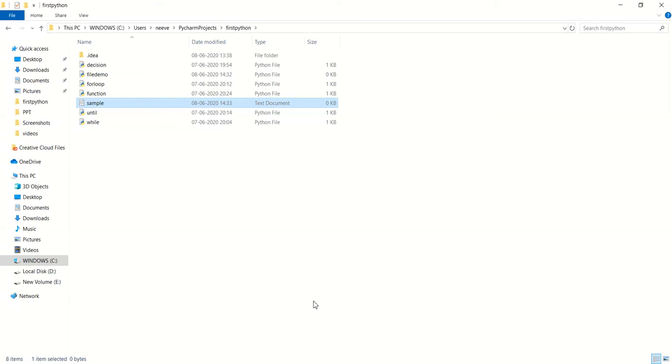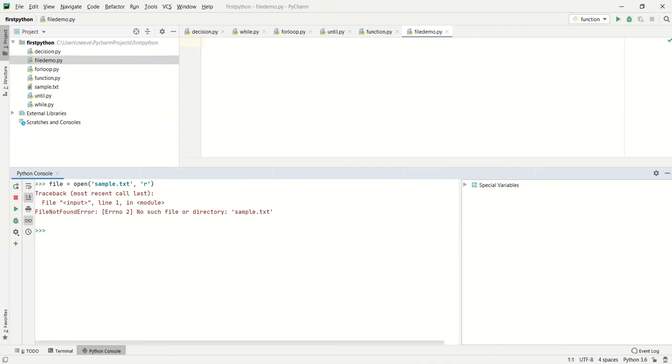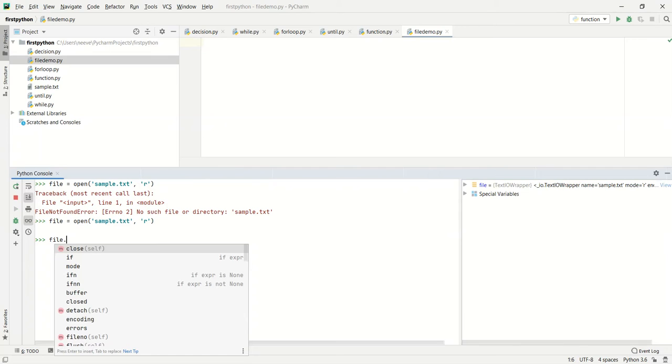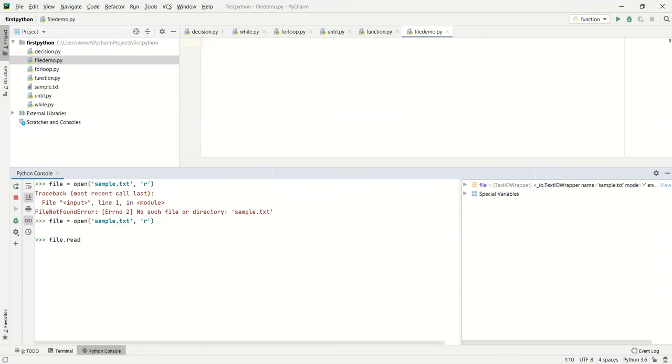I just created the file sample.txt, and now I'm going to check whether the file exists or not. Yes, the file exists, and we can call file.read, and there is no content in that particular file.